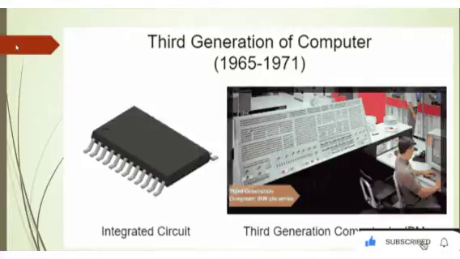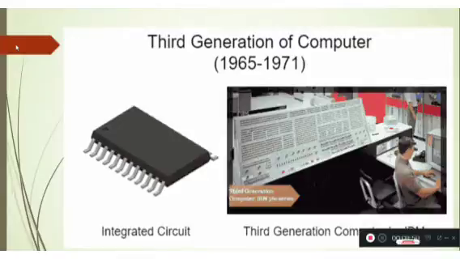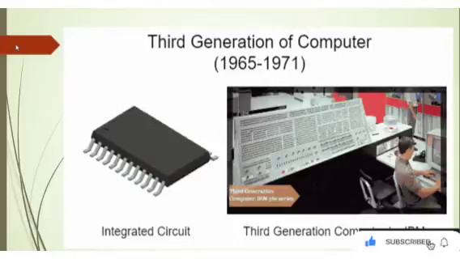In this generation, integrated circuits were used as the main piece of technology. The integrated circuits were very small in size and helped to make the computer smaller than its predecessors.